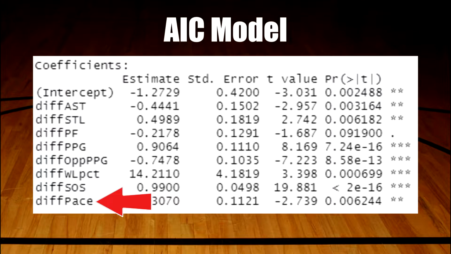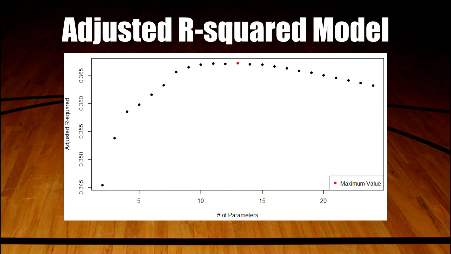This image right here is our summary output for our model. The estimate column contains the coefficients for each of the different variables, and the last column is the p-values, which determine significance. The second model we fit by maximizing the adjusted R-squared, which is another popular method. Looking again at 23 different potential models, as we can see in this plot, the model with 13 parameters is the one that maximizes adjusted R-squared. Now that's 13 parameters, so that's 12 predictor variables and a y-intercept.